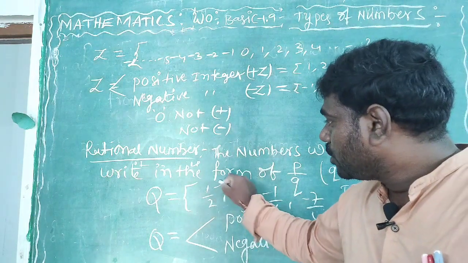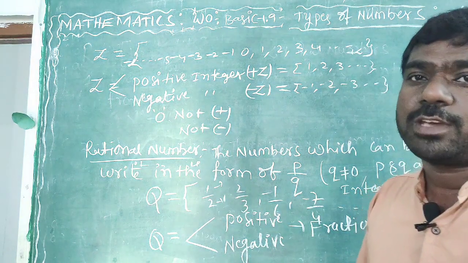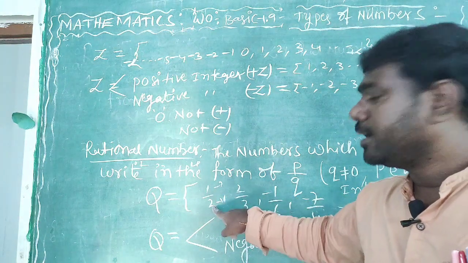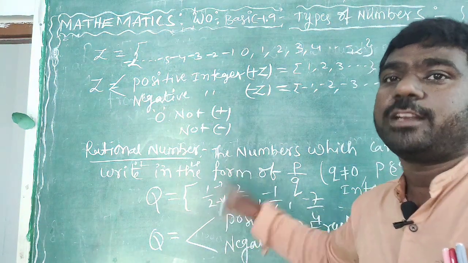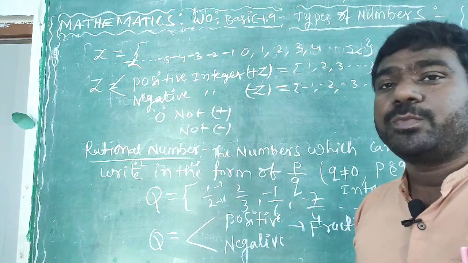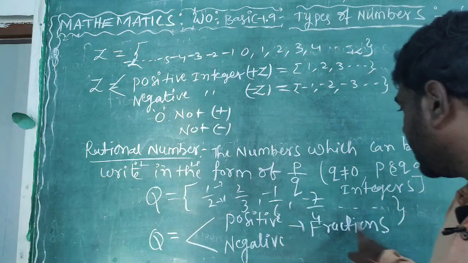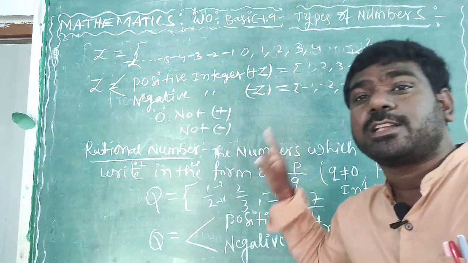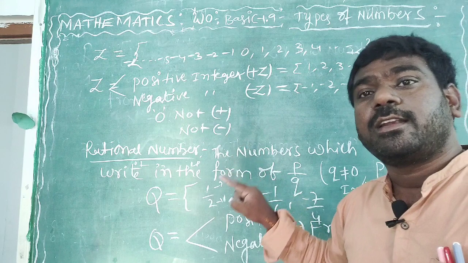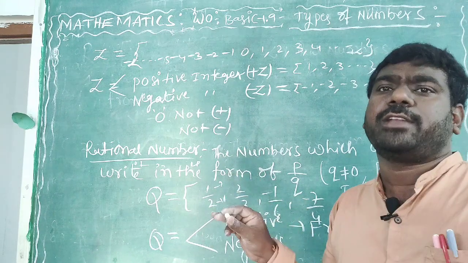So the first one is the numerator, the one below is the denominator. The upper one is called the numerator, the down one is called the denominator. Both are positive, which means here there should be positive numbers only, not negative. That's why here the condition differs. Remember, the rational number definition and the fraction definition are both the same.